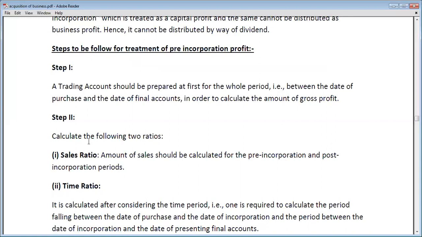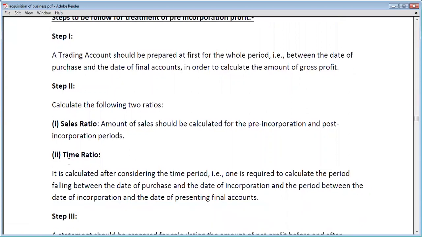So on which basis will we divide the total expenses between pre and post incorporation? There are two kinds of ratio to divide all the expenses between pre and post incorporation. First is sales ratio and second is time ratio. So first we will calculate the sales ratio and then we will calculate the time ratio. Some expenses will be divided on the basis of time ratio and some expenses will be divided on the basis of sales ratio. The expenses which are related to sales will be divided in sales ratio, and the expenses which are related to time will be divided in time ratio.